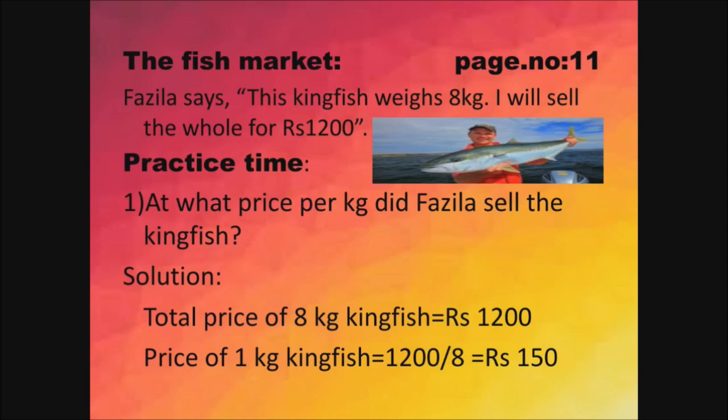Here you have one problem in practice time. At what price per kg did Fazila sell the kingfish? Per kg means 1 kg. So we have to find the amount for 1 kg. Here you have a solution. Total price of 8 kg kingfish is equal to rupees 1200.